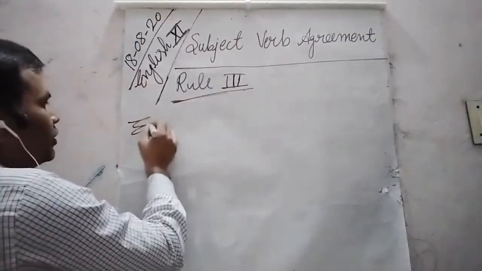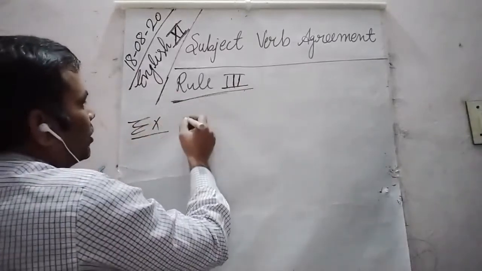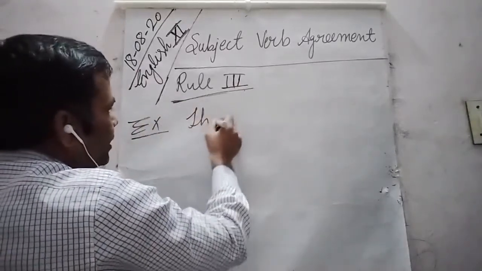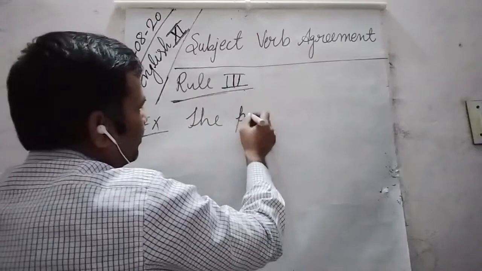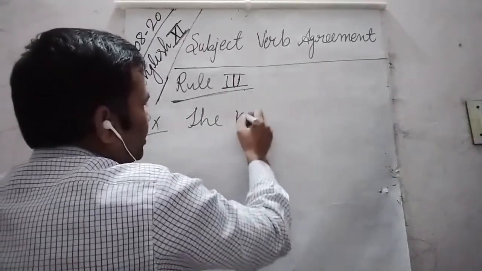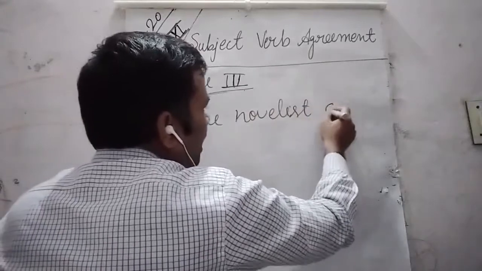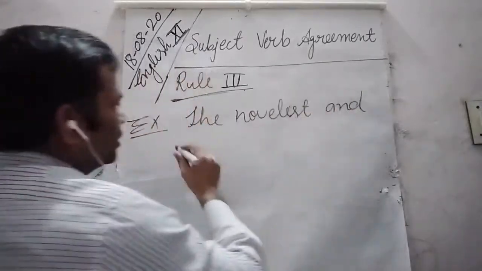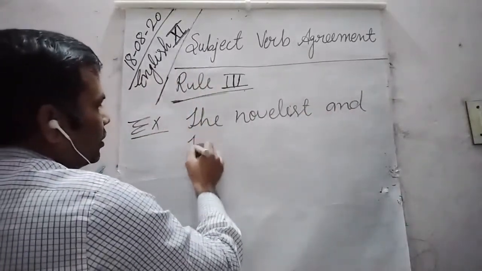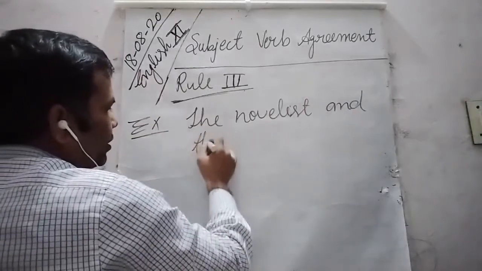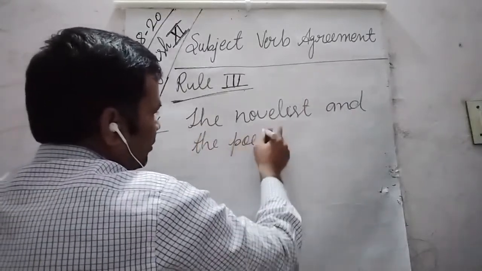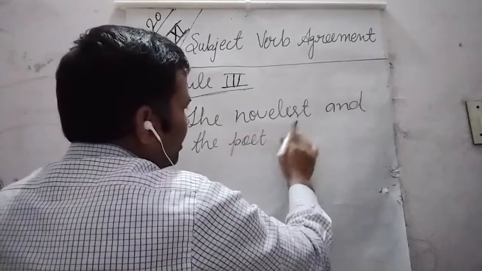Example of rule third. The poet, the novelist and the poet are coming.